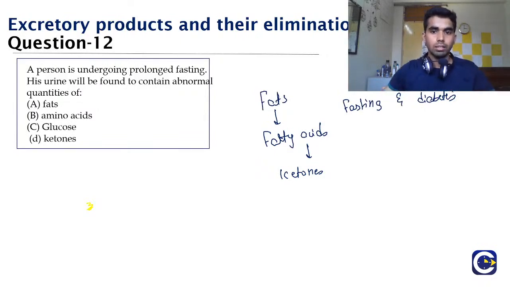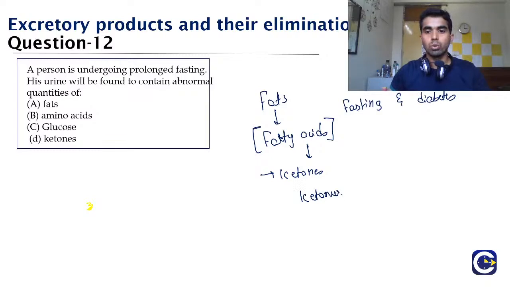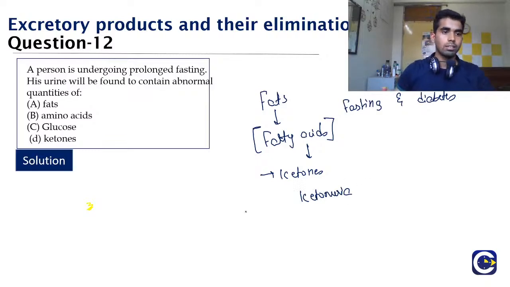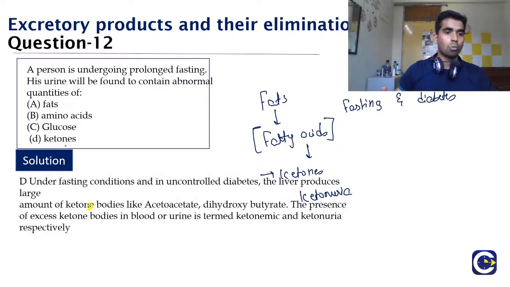Hence in both these conditions it is similar to fasting, and that is why the fatty acids are utilized and the ketone bodies are produced. These ketone bodies are an excretory product, washed out through the urine, and that is known as ketonuria. Hence the correct answer here would be option D, that is the ketone.